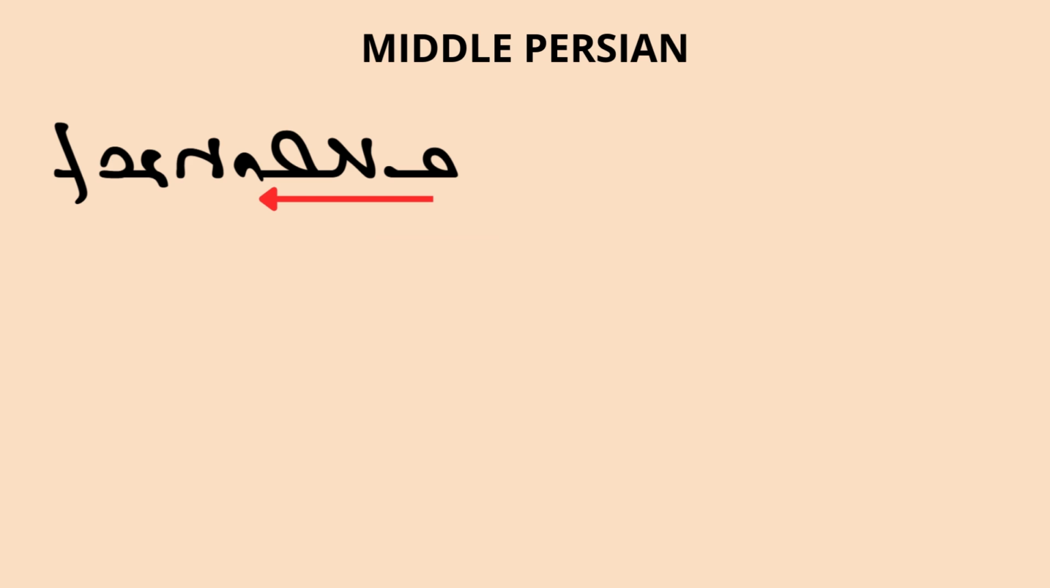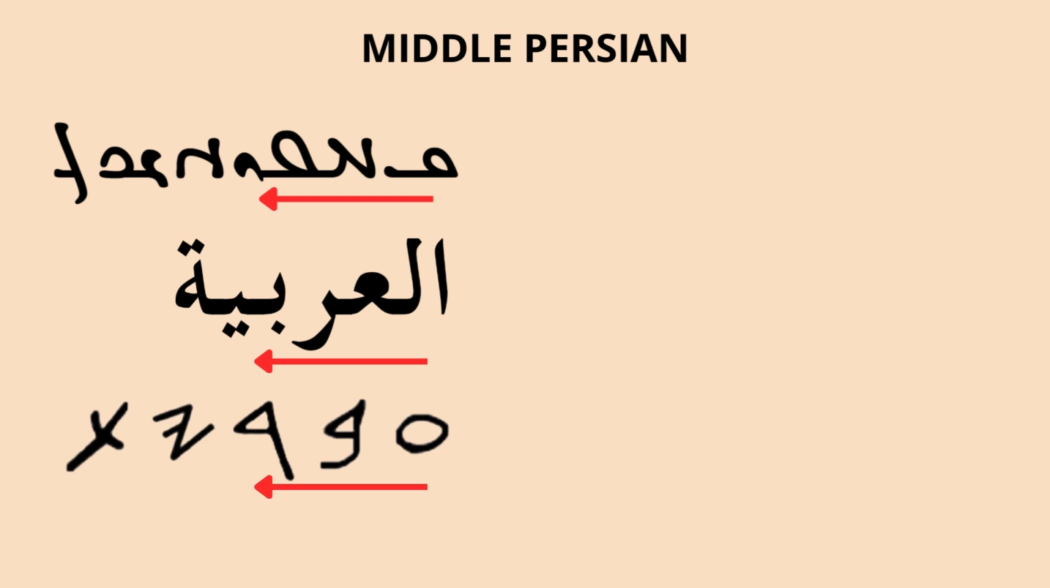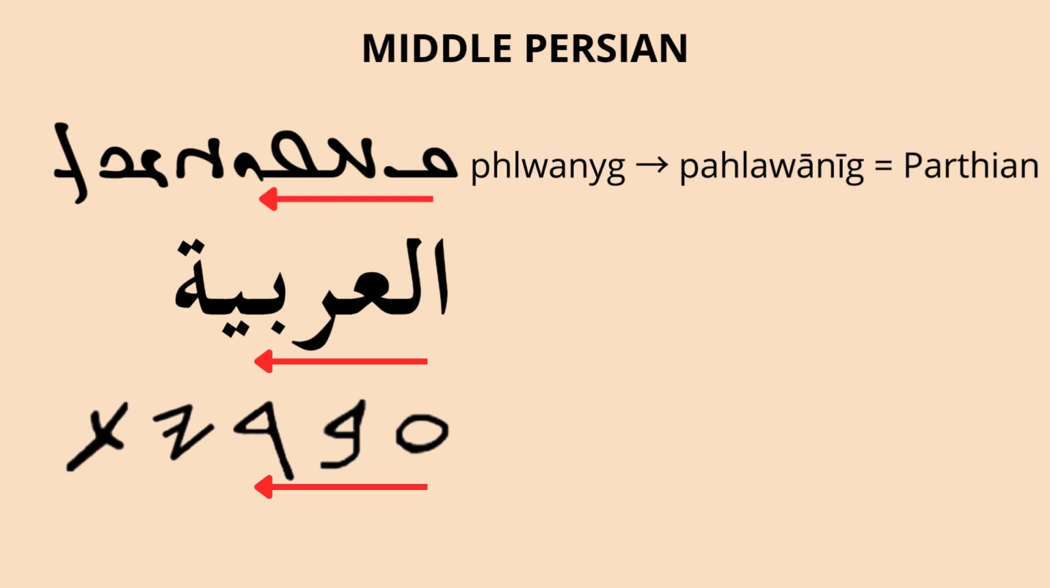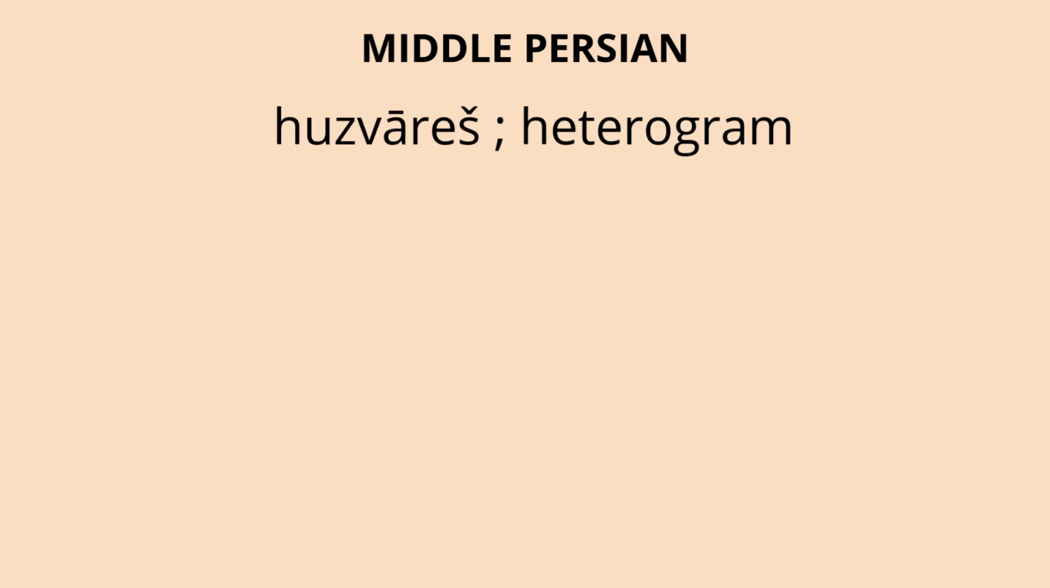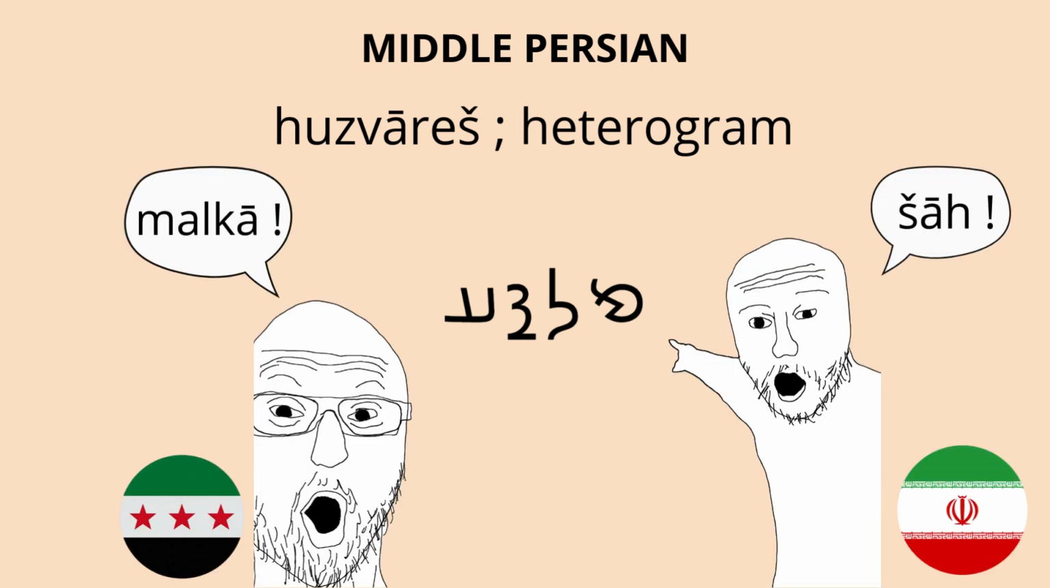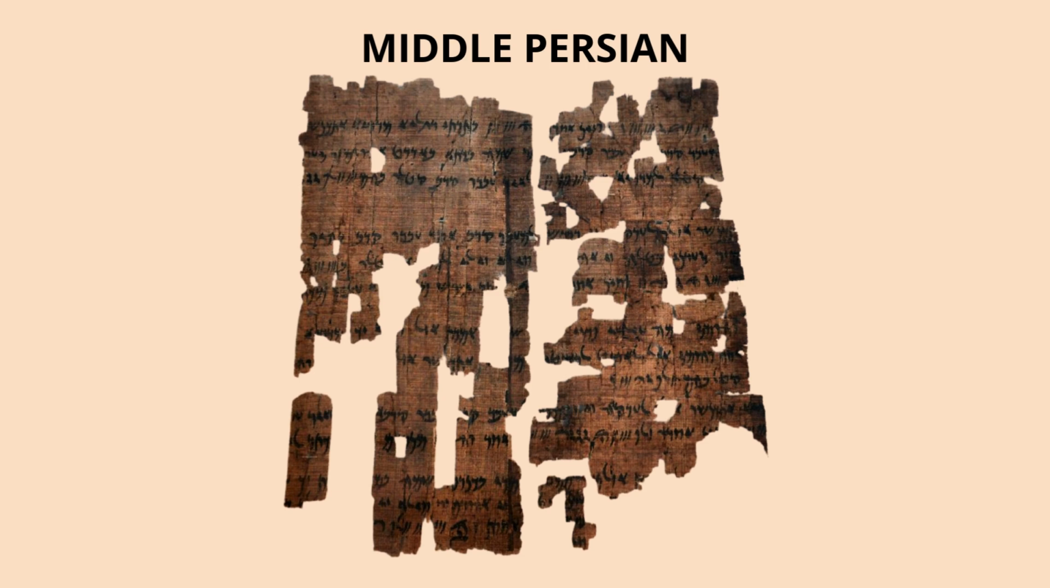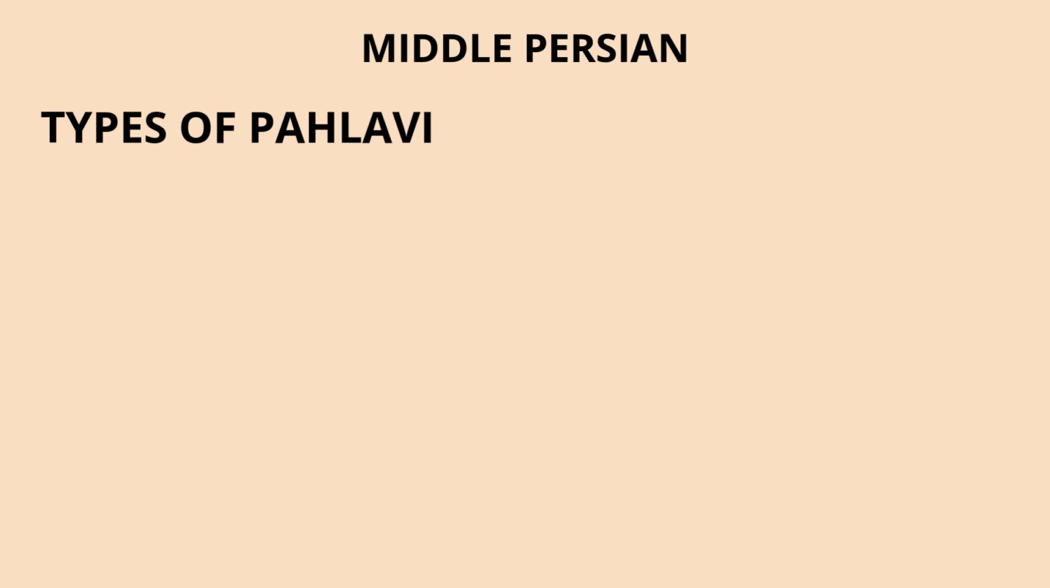The Pahlavi script was written from right to left, like Arabic or Hebrew, and mostly focused on consonants. A unique feature of the Pahlavi script was the huzvaresh, also called heterogram in English. It means that the scribes would write a word in Aramaic, but they would read it in Persian. So for example, they would take the word Malik, which in Aramaic means king, but they would read and pronounce it as the word Shah in Persian, meaning king. This system likely came from the days of the Achaemenid Empire, when Aramaic was used as an administrative language, and it stuck around.